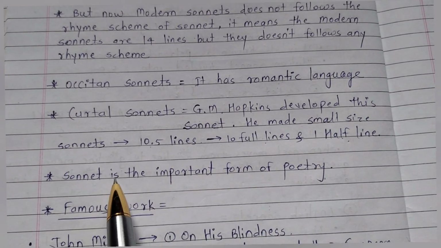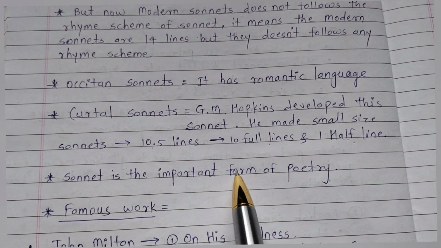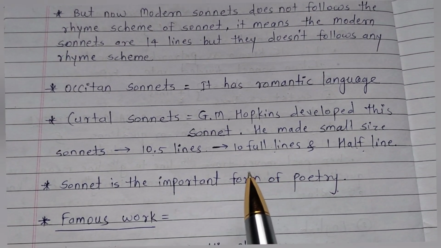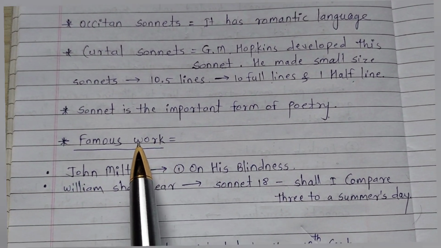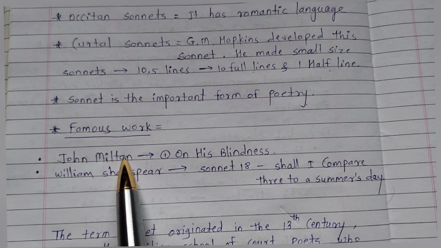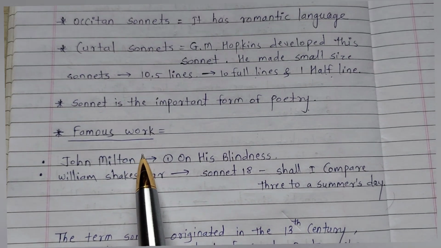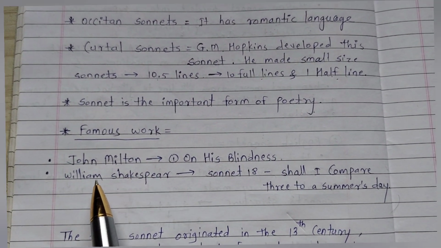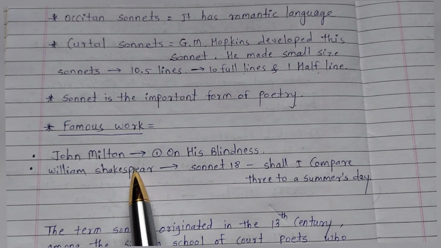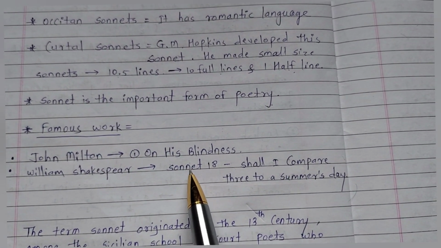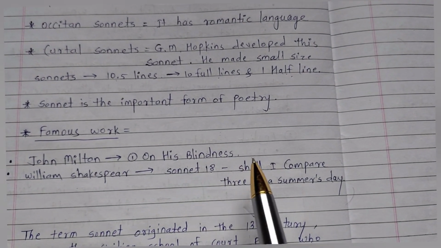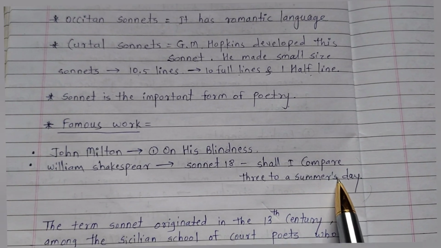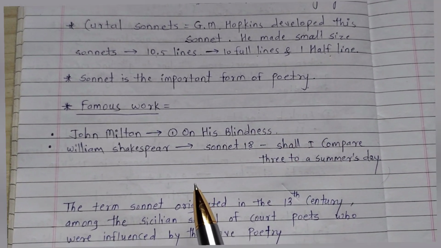Sonnet is an important form of poetry. We have discussed our first kind or first type of poetry, that is the sonnet. Now we are going to discuss some famous works. John Milton, and John Milton's famous sonnet is On His Blindness. Next one is William Shakespeare. His sonnet's name is Sonnet 18, and its first line is Shall I compare thee to a summer's day? This is Shakespeare's famous sonnet.